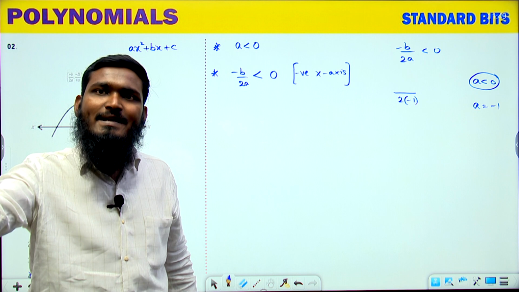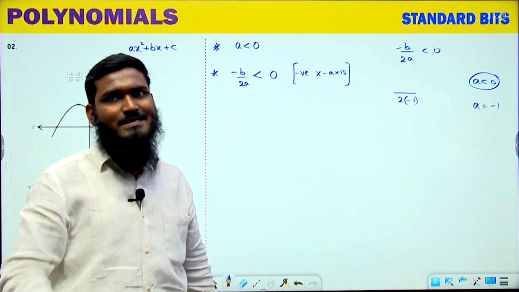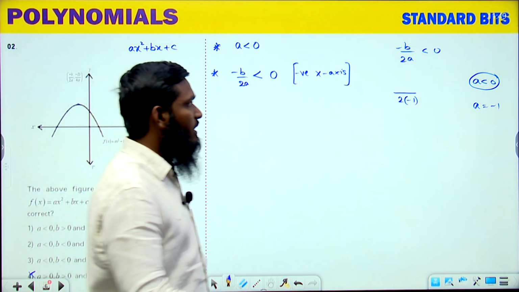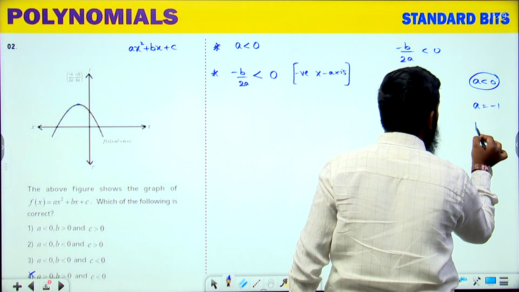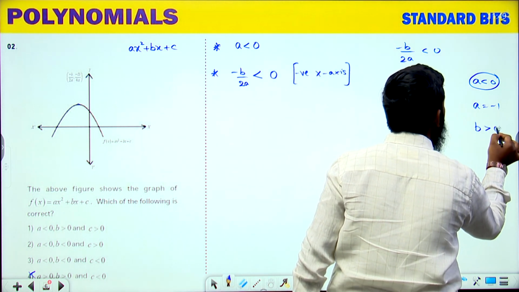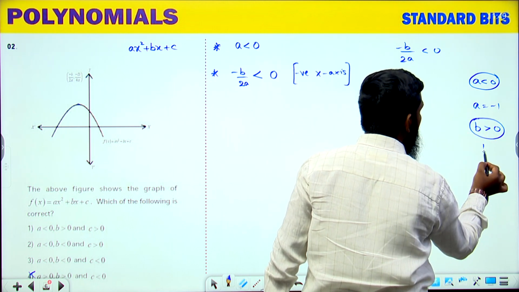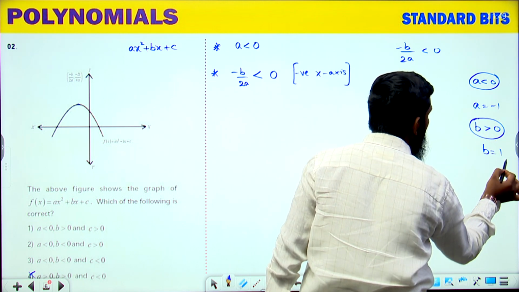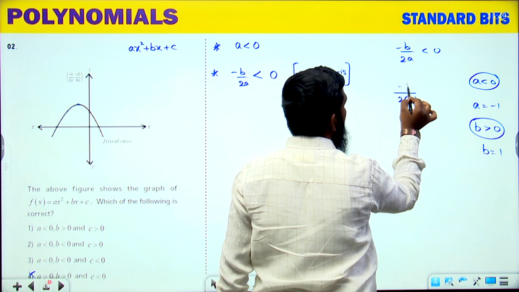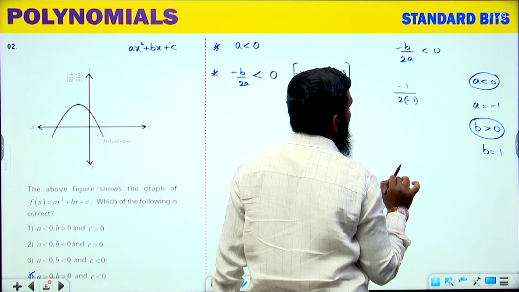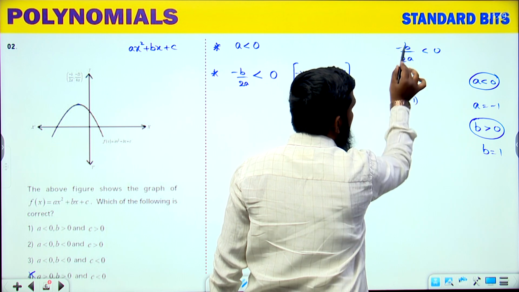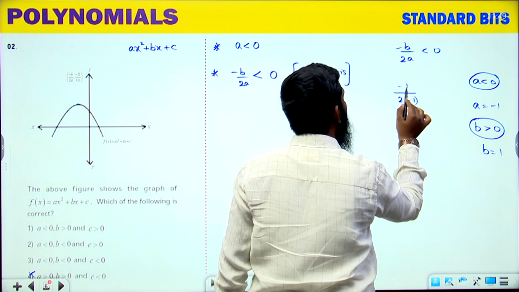Either it should be greater than 0 or less than 0. Let us first consider B greater than 0. Let us take B is equal to 1. So minus, already we are having, and B value is 1. Now let us check this part.